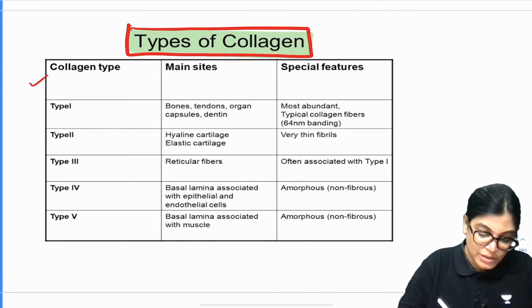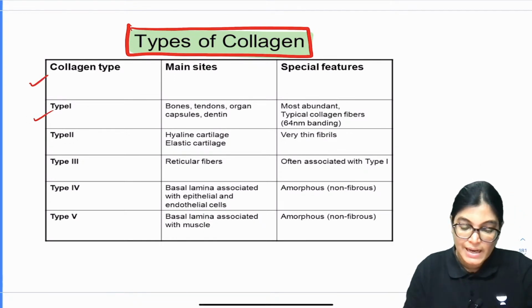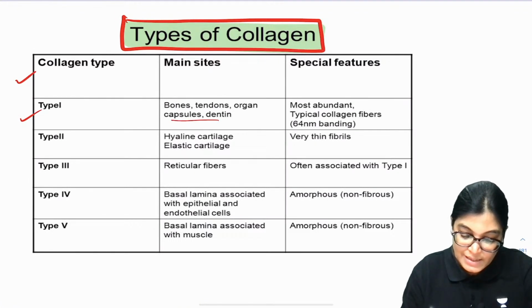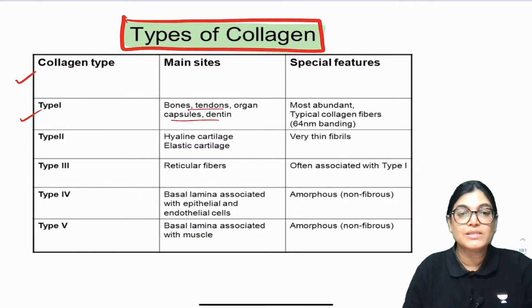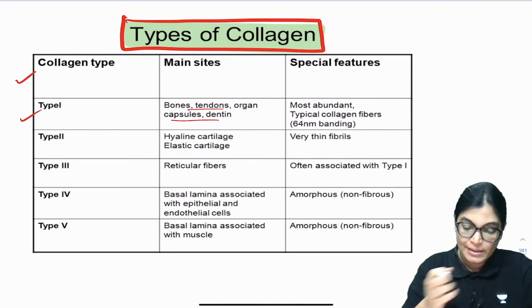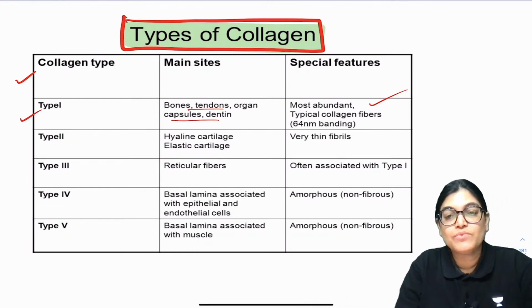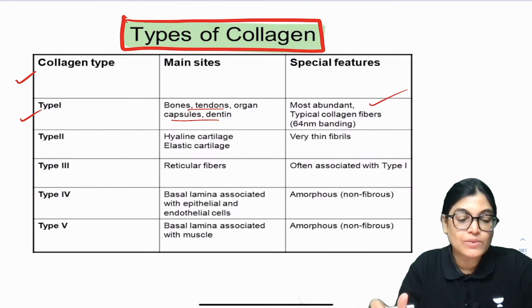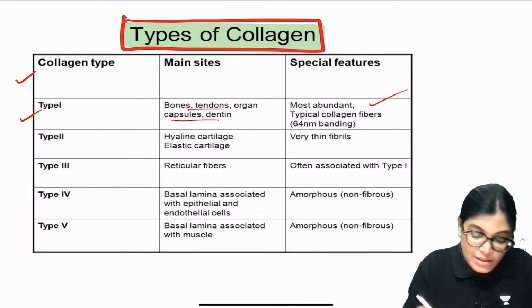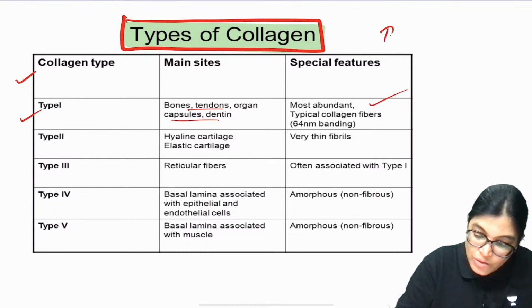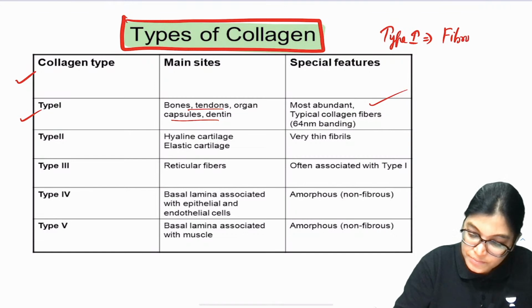So type 1 collagen fibers, the main sites where it is formed are bone, tendons, organ capsules and dentine. Now the special feature is the typical collagen fibers having 64 nanometer banding, and it is more abundant in this form. The most important one is type 1, which is found in bones and tendon. Other than that, please write down type 1 collagen fibers is also formed in fibrocartilage.